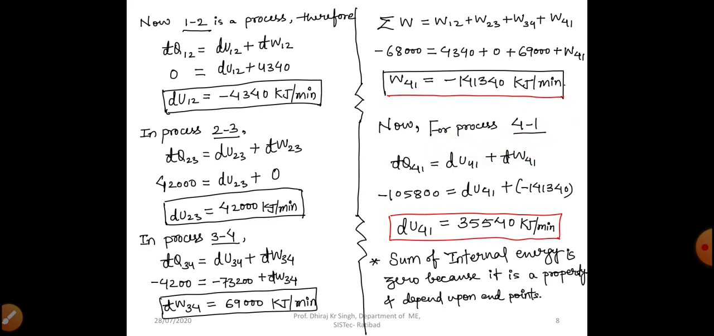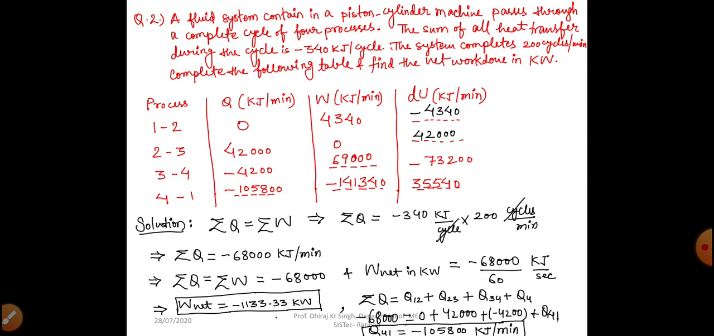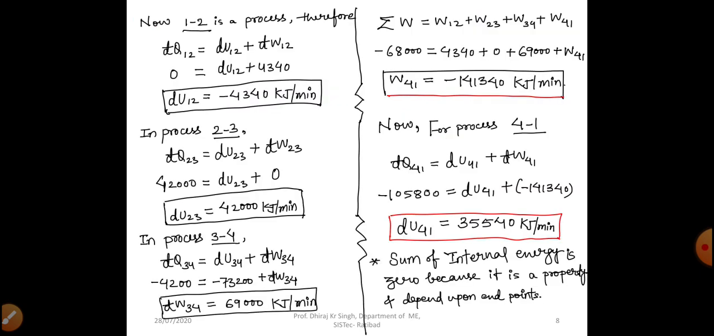Now for process 4-1, we also do not know the value of change in internal energy, right? But we know the value of Q and we know the value of W now. So by applying the first law of thermodynamics for a process, del Q equal to dU plus del W, we can very easily find the change in internal energy. Del Q41 equal to dU41 plus del W41, and from this equation we get del U41 very easily. The value of del U41 is 35540 kilojoule per minute.